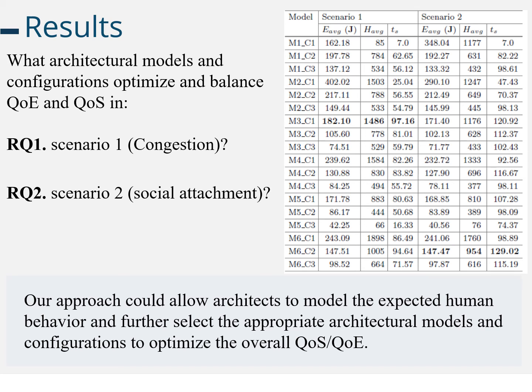The results show that in the first agent-based scenario that we modeled, model 3 with configuration 1 provides the highest trade-off score by giving more preference to quality of experience without compromising too much of the quality of service.